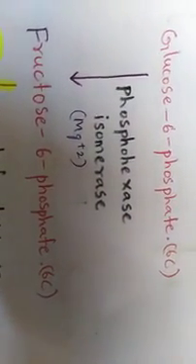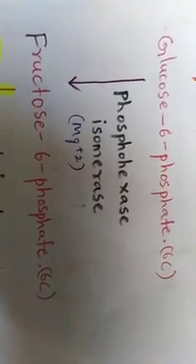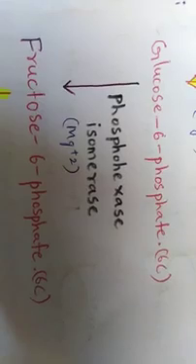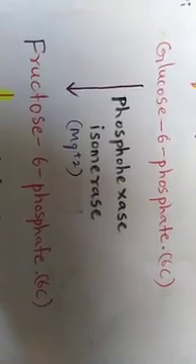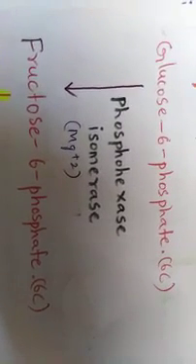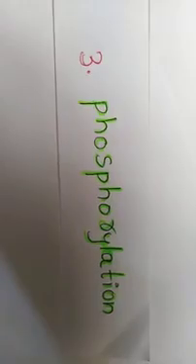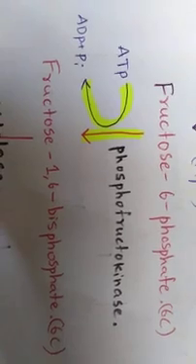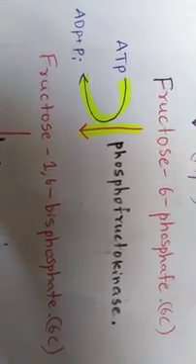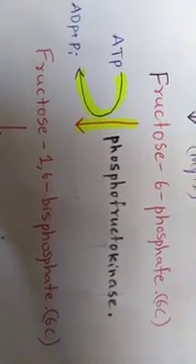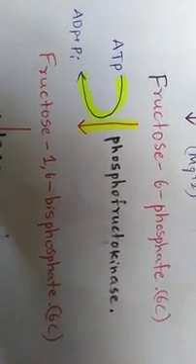The second reaction in the glycolysis is isomerization. In this reaction, glucose 6-phosphate is converted into fructose 6-phosphate in the presence of enzyme phosphohexose isomerase and Mg plus 2 ion. Hence, it is called as isomerization because glucose and fructose have same molecular formula but they differ in their structures. This is isomerization.